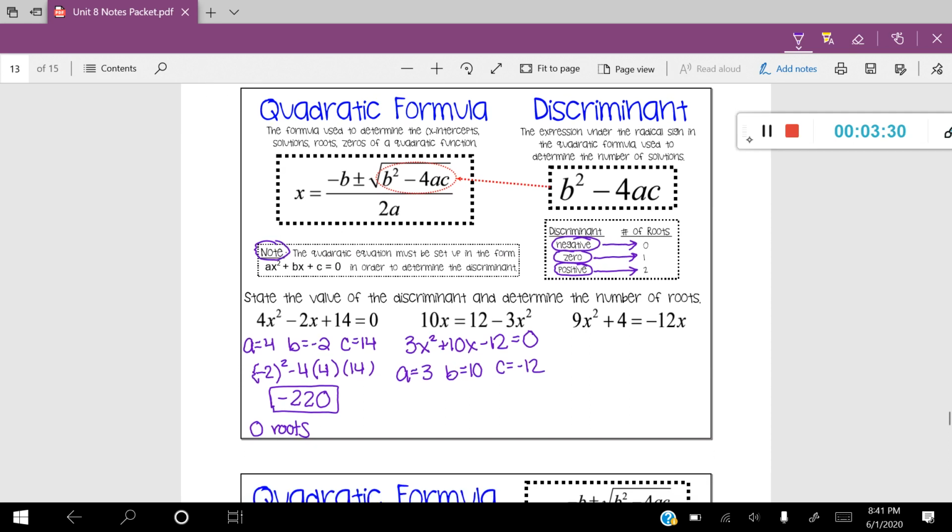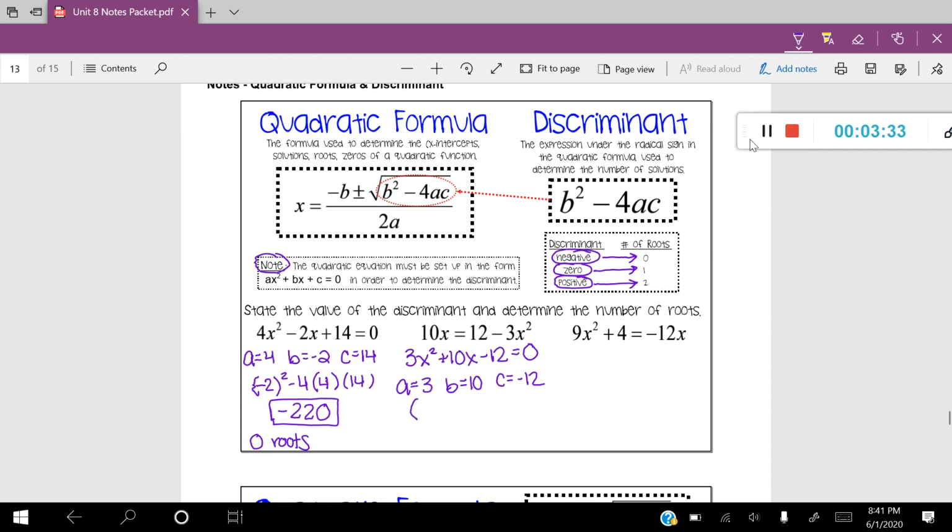And once I have those values, let's go ahead and plug it into the formula. So I have b squared minus 4 times a times c. I'm going to go ahead and put that in my calculator, and that's going to give me a discriminant value of 244. Since it's a positive number, that tells me that this quadratic is going to have 2 roots, which means it's going to cross the x-axis in 2 different locations. And then essentially where we're going with this is we're going to be solving the quadratic formula, which is going to tell us the exact location of those 2 roots.